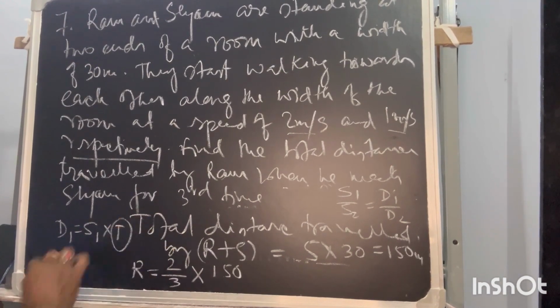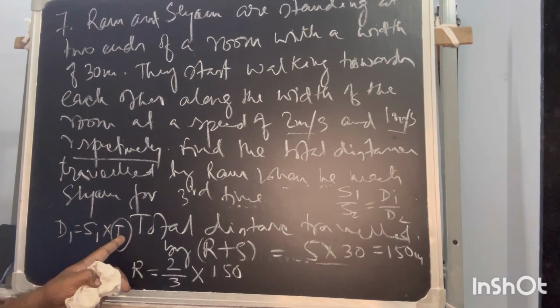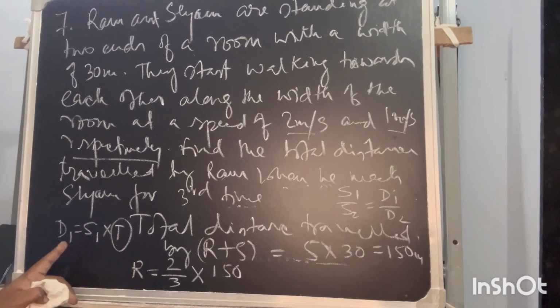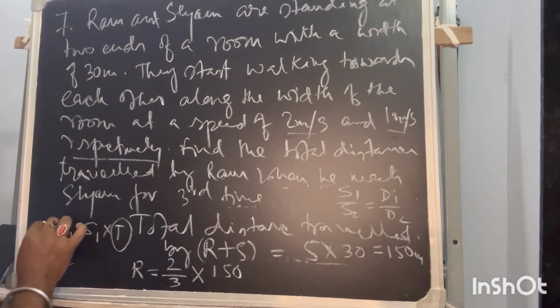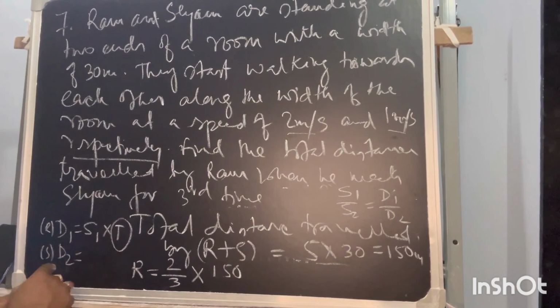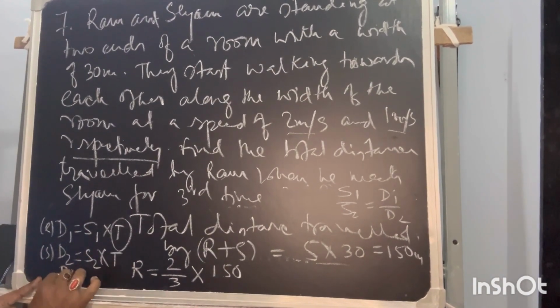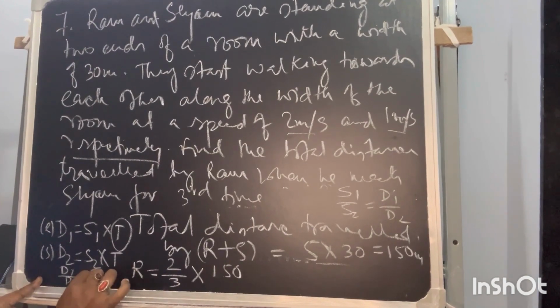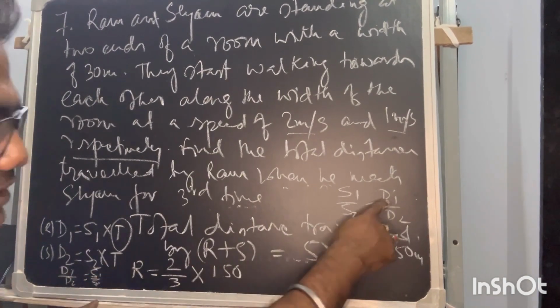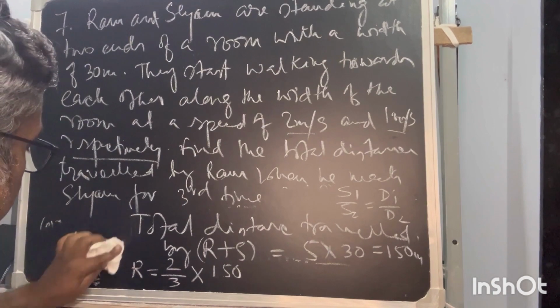When they meet, they have consumed the same time, so if I say this is Ram and this is Syam, the distance traveled by Syam is with speed s2 in the same time. So d1 by d2 is equal to s1 by s2.